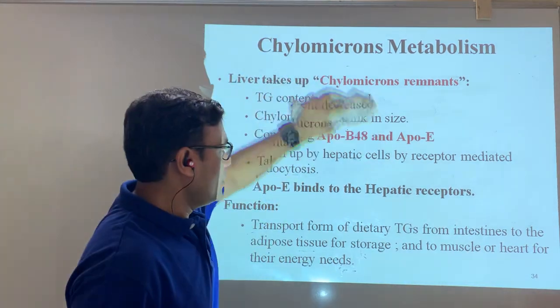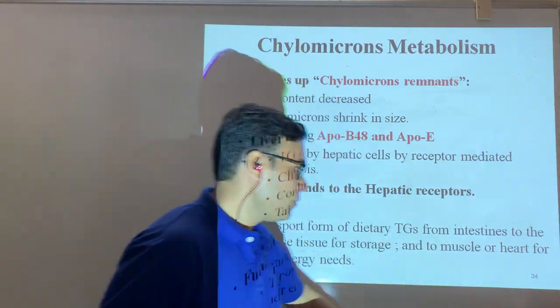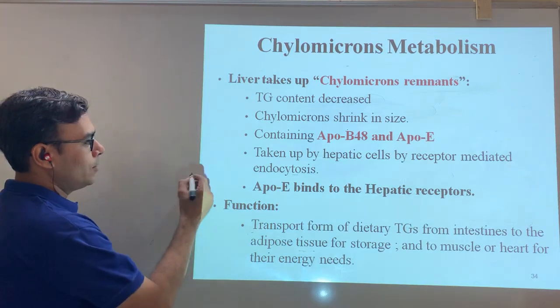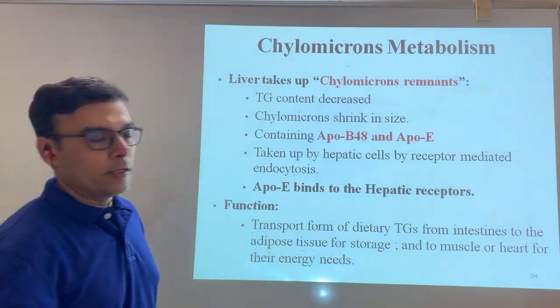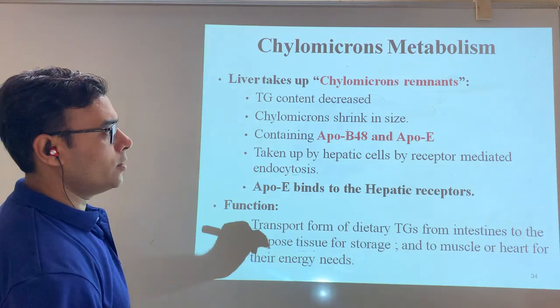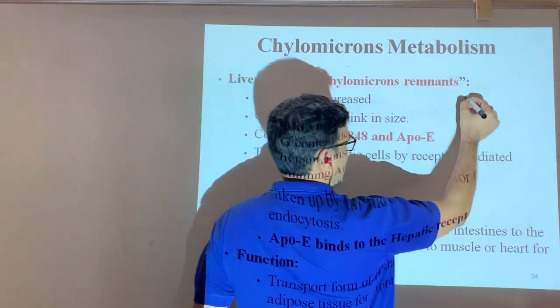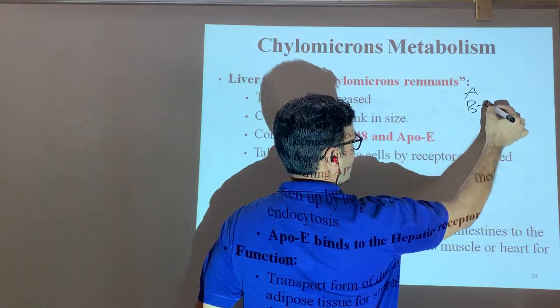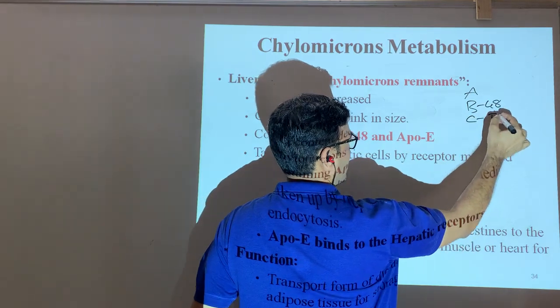Now we already understood that in the periphery, when the chylomicron gets mature, the mature one has ApoA, ApoB, ApoC, and ApoE.